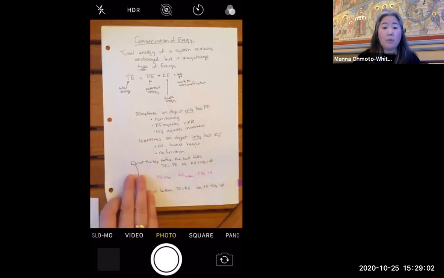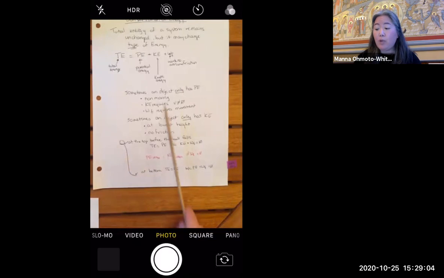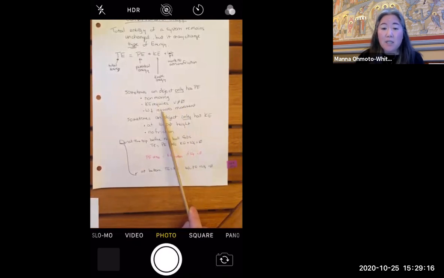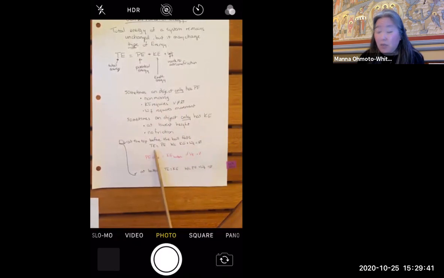So sometimes an object can have only potential energy. That will happen when it's not moving, right? Because kinetic energy requires V to be greater than 0 or less than 0. It has to not be 0. And work to overcome friction has to require movement. Sometimes an object only has kinetic energy, and that's when it would be at the lowest height and when no friction was occurring. So at the top of a hill, before a ball falls, my total energy is only going to be equal to my potential energy because I'm not moving, right? So because there is no motion, I'm not going to have kinetic energy or work loss due to friction. So the PE at the top is going to be equal to my total energy.